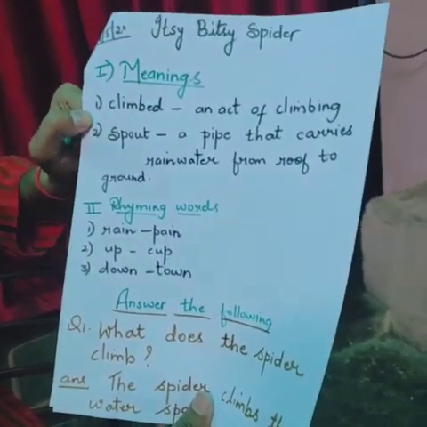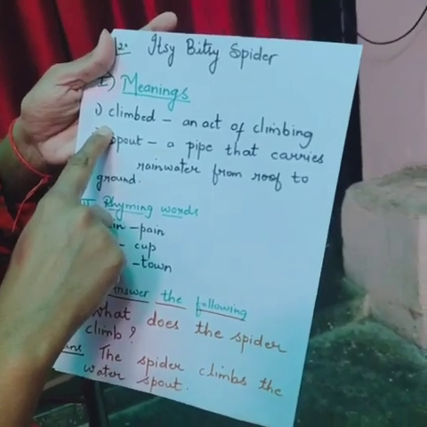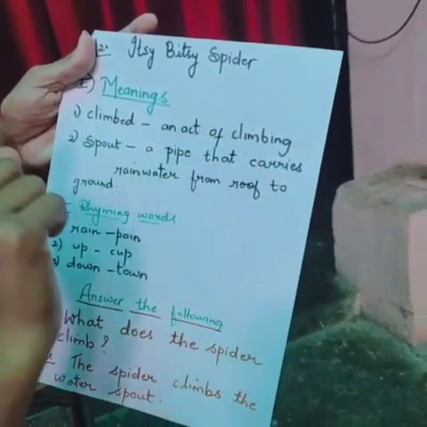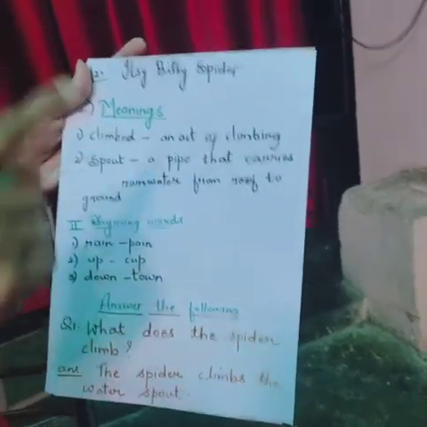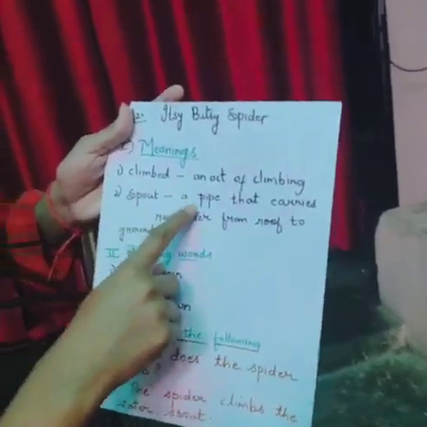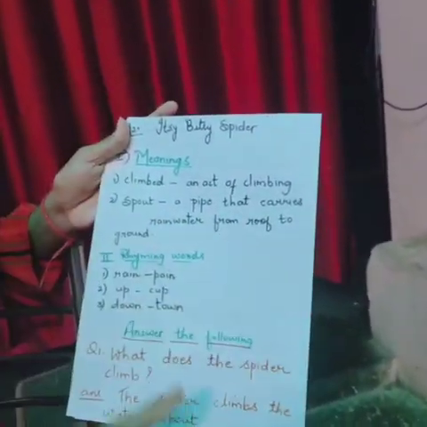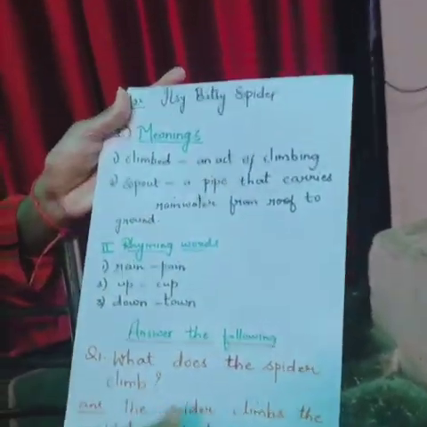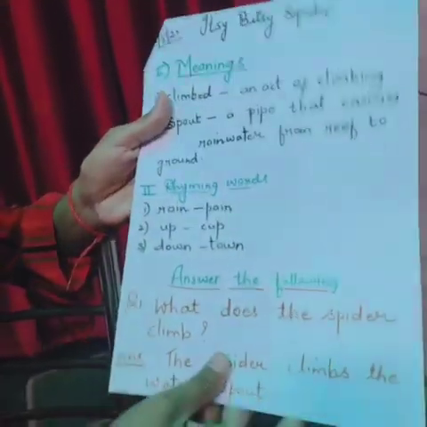Meaning means difficult words. What is climbed? Here I have written climbed. What is climbed? An act of climbing. Spout. That day I showed you what the spout is. I have already drawn one picture on the board. A pipe that carries rainwater from roof to ground. A pipe that carries water from roof to the ground. After writing these two meanings, you will continue with the rhyming words.